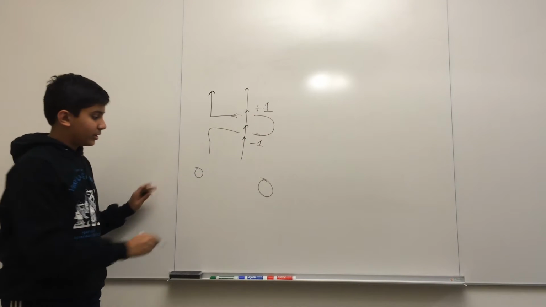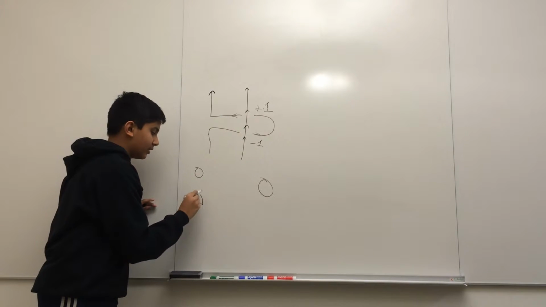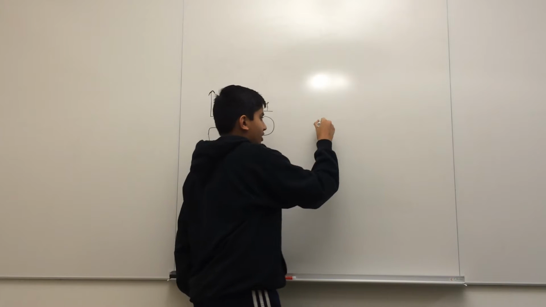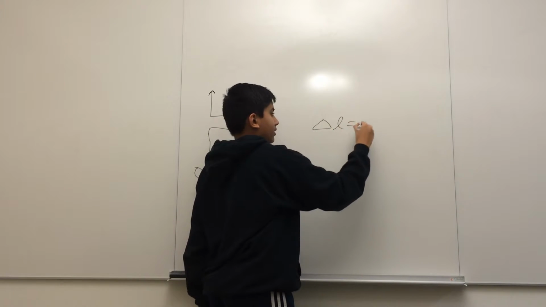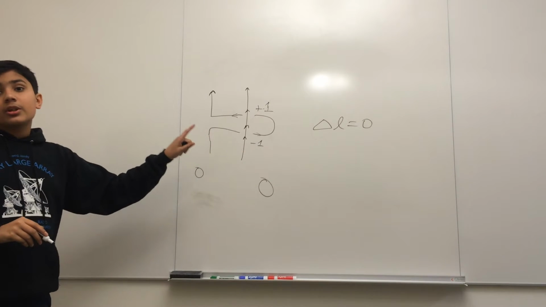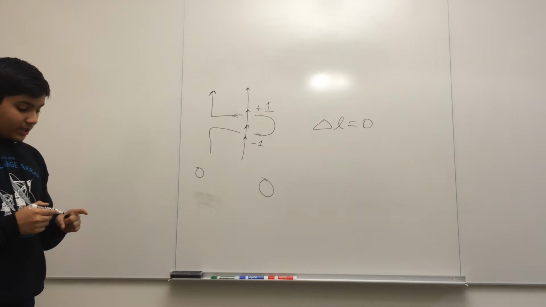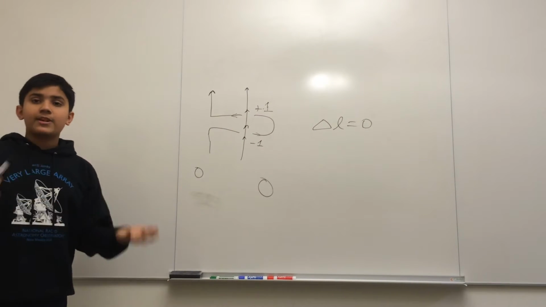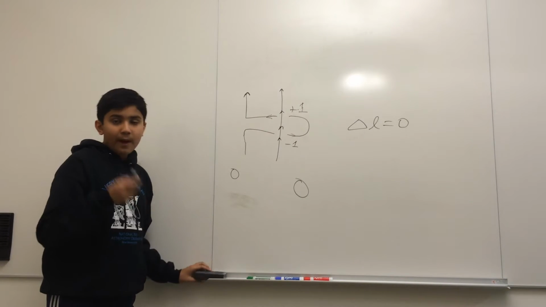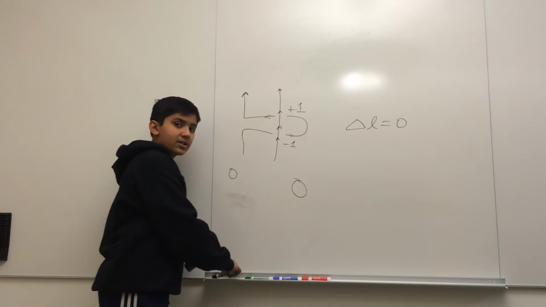Means the change, so I'll write that as delta L. Delta generally means change, and L is a linking number. So delta L is 0, which is exactly what we want. We want there to be no change in the linking number. Now the only thing left to check is the Reidemeister 3 move. Now this one especially has a lot of cases. I will just show one case. You can check all the other cases on your own.